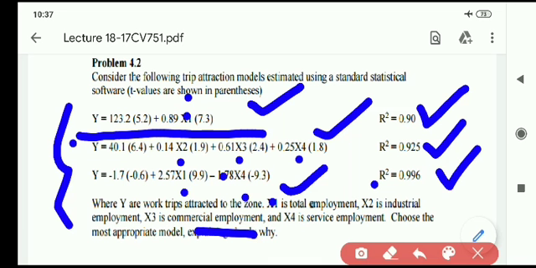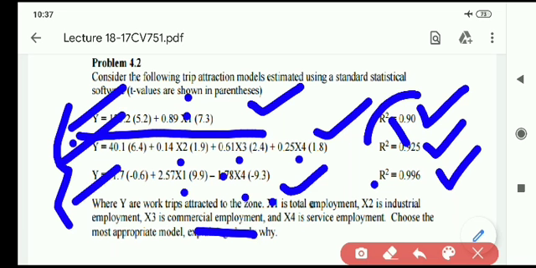If this relation is strong, then for the upcoming future, the models we have created will give accurate predicted numbers of trips. So how to choose the best model? With the help of R only. If this R value is nearer to plus or minus 1, then the model is a very good fit.